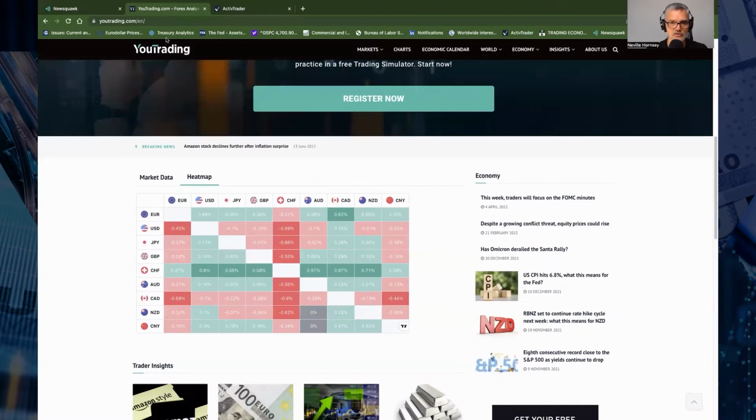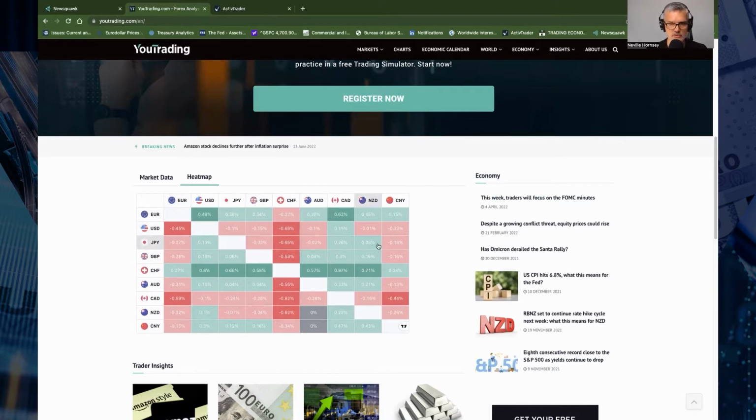If we go to the YouTrading.com heat map, you see that the euro is strong across the board, relatively compared to all the other commodity pairs. Looking at the Swiss franc, though, the euro is weaker than the Swiss franc. The Swiss franc is the strongest currency at the moment, ahead of the SNB on Thursday.